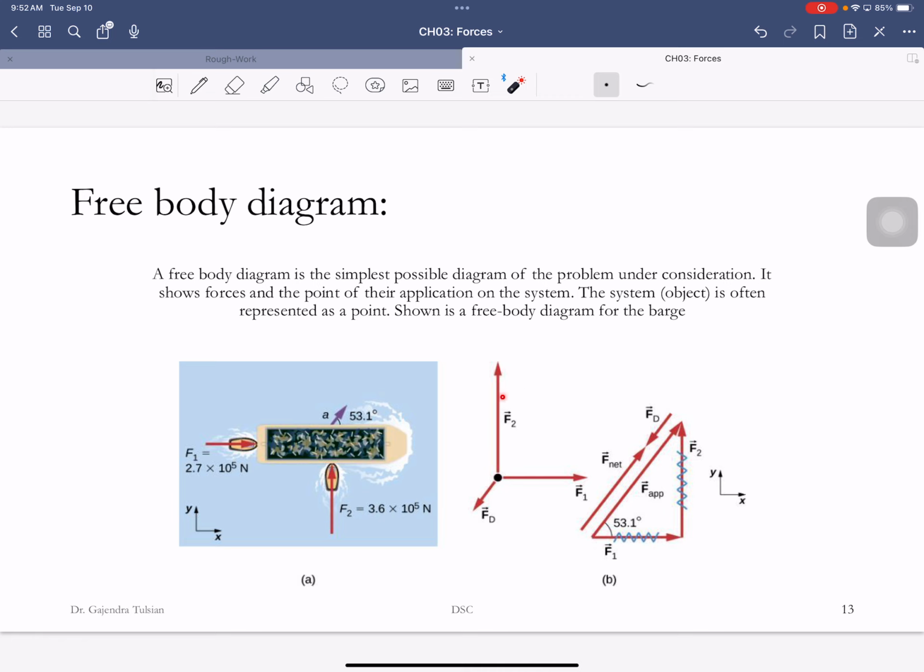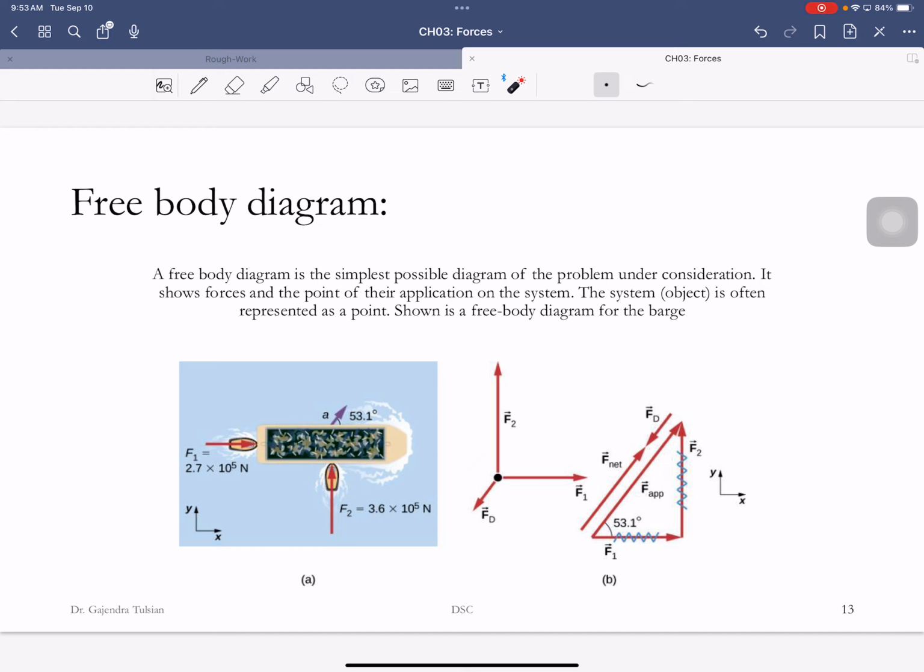So this is called a free body diagram. In a free body diagram, what you want to do is just show the essential features in the problem. What have we done in this free body diagram? The barge is represented by this point.